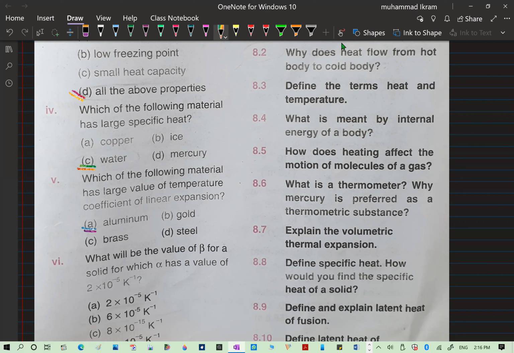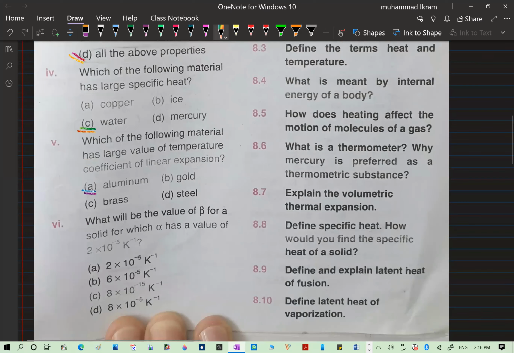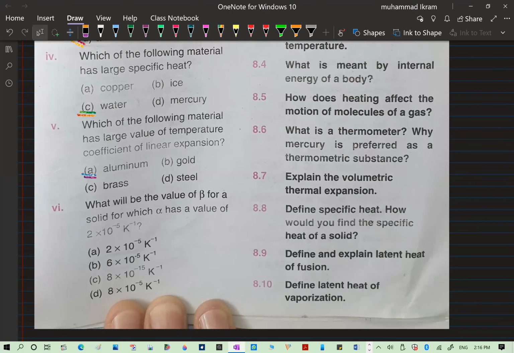Even for more surety, I will tell you that there is a table on the right margin of your book, where there is the coefficient of various substances. So you see there, and look whether it is aluminum, gold, brass, or steel. Okay, I don't remember it.